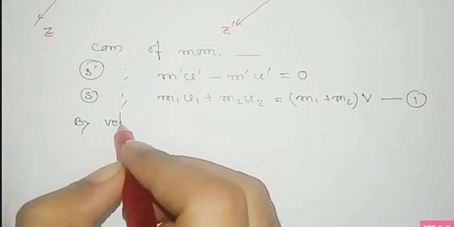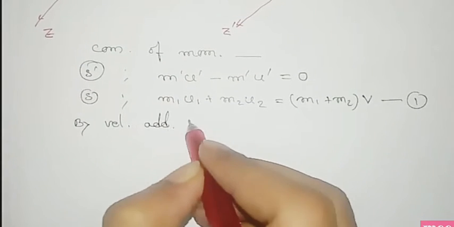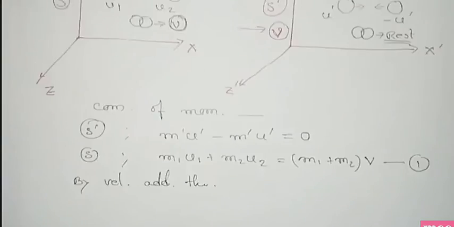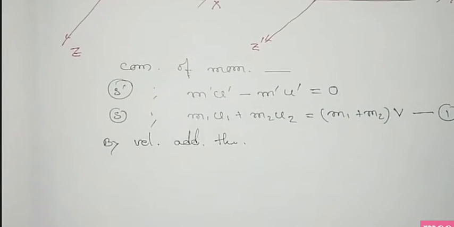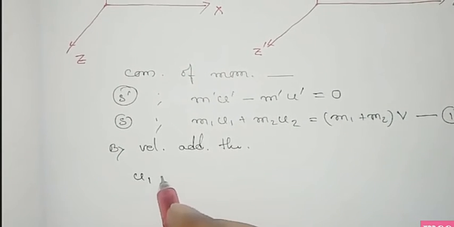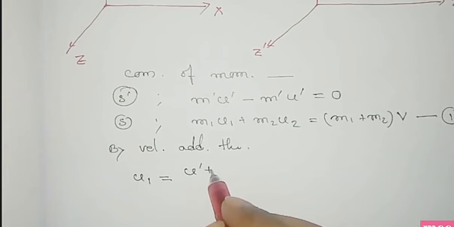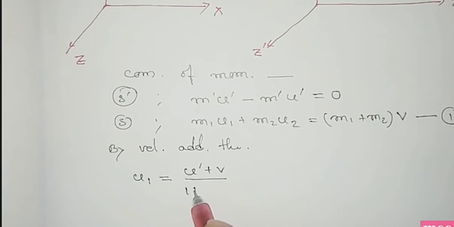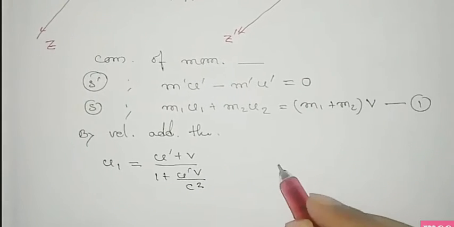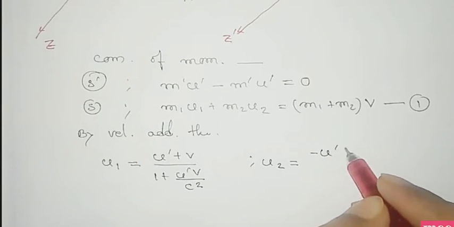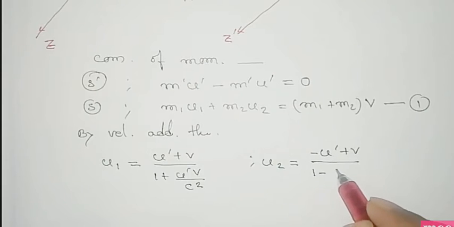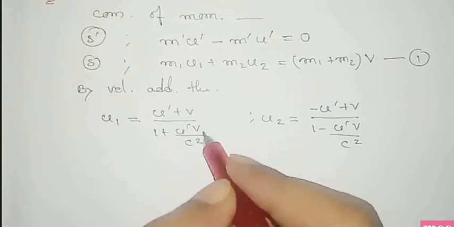Now from the velocity addition theorem of Einstein, we can get the values of u1 and u2 for this frame. So u1 equals u prime plus v by 1 plus u prime v by c square, and similarly u2 equals minus u prime plus v by 1 minus u prime v by c square.